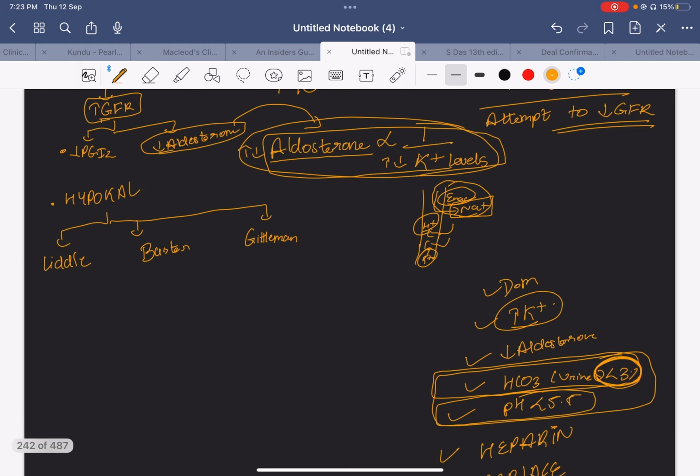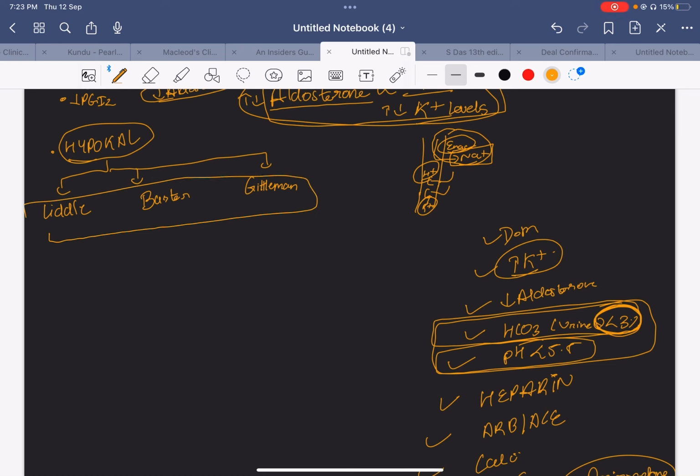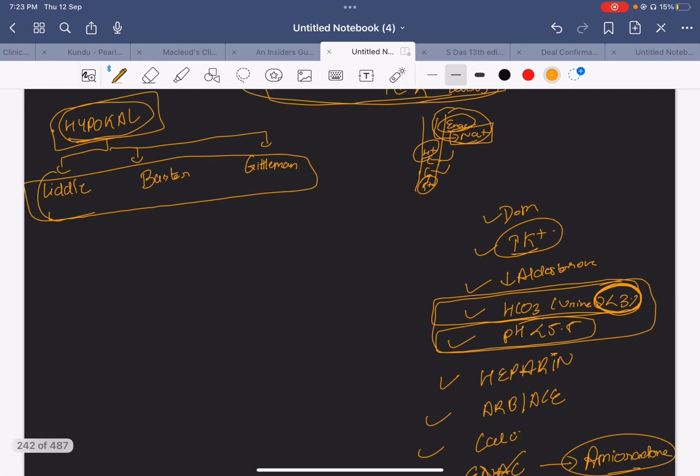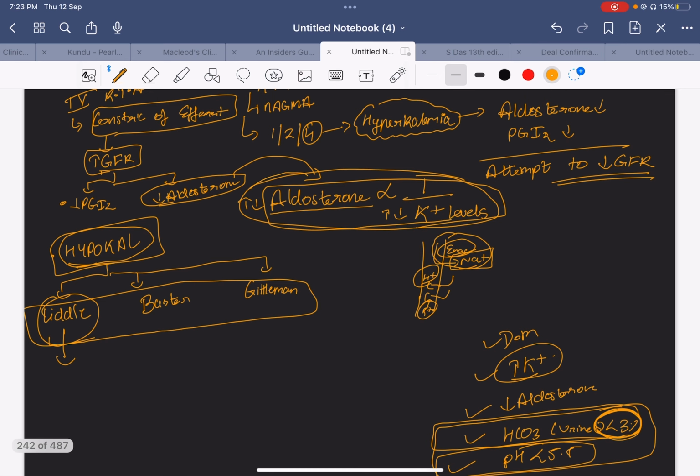Just a little offbeat, when you talk about hypokalemia, you can talk about three inherited or genetic conditions: Liddle, Bartter's and Gitelman syndrome. These all three will come with hypokalemia, right? Now, in Liddle syndrome, what the problem is, like I told you, whenever there is an aldosterone increase or decrease, potassium levels are going to be inverse.